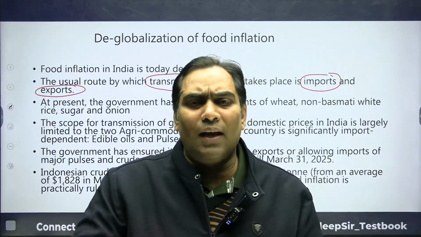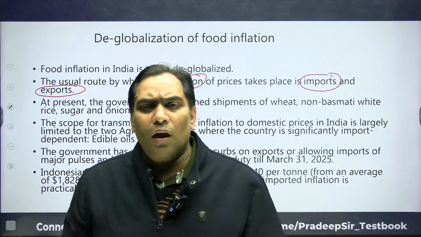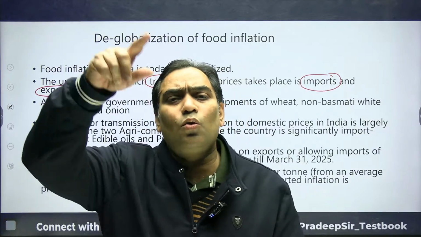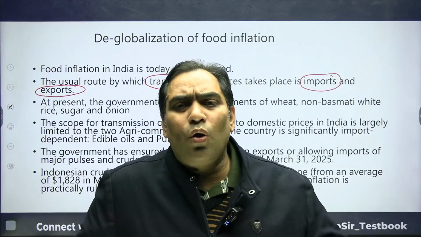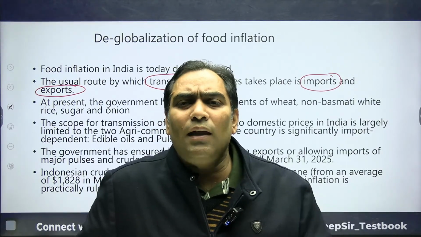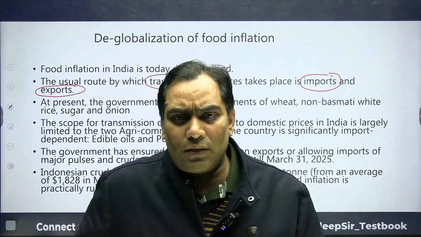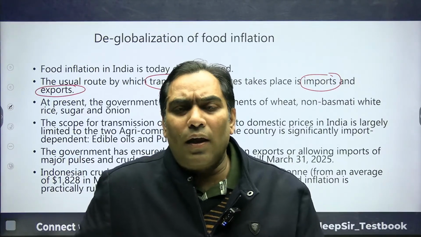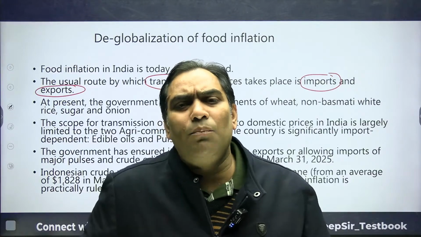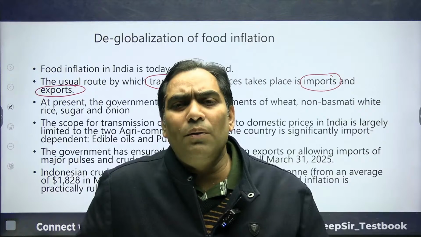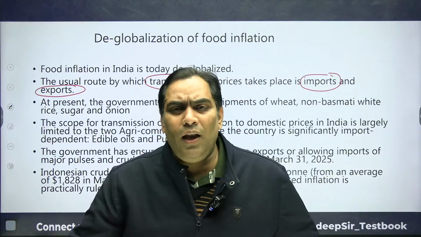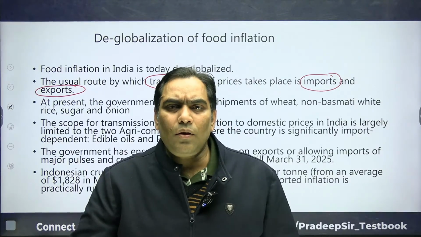Although it is in high territory, we accept that, but at least there is not too much volatility. That means we can take policy measures for controlling it. If sometimes there are high prices and sometimes low prices, there cannot be stability in policy as well.